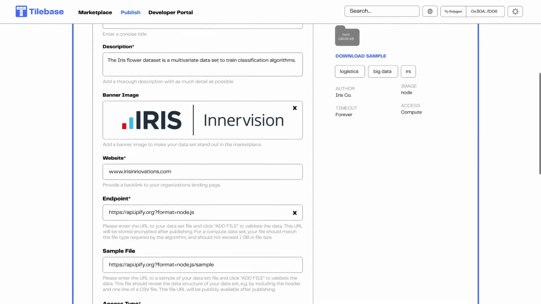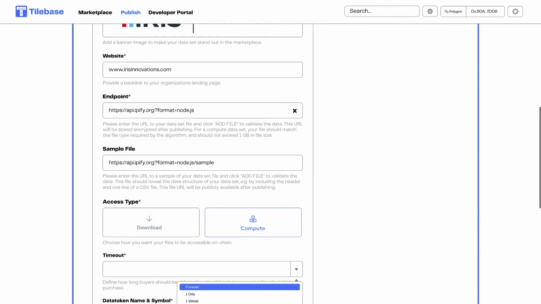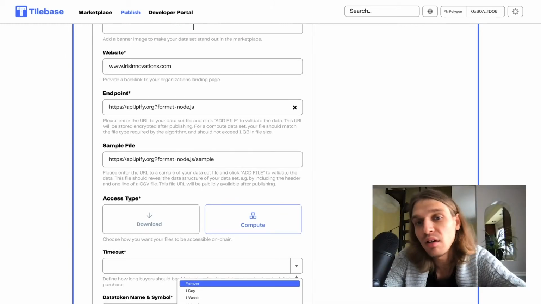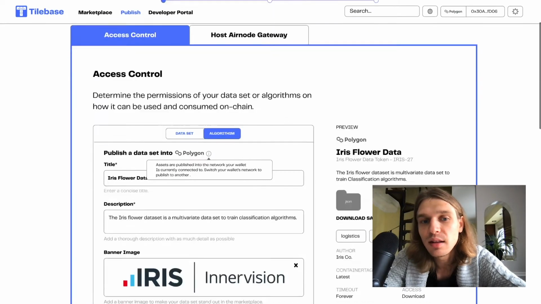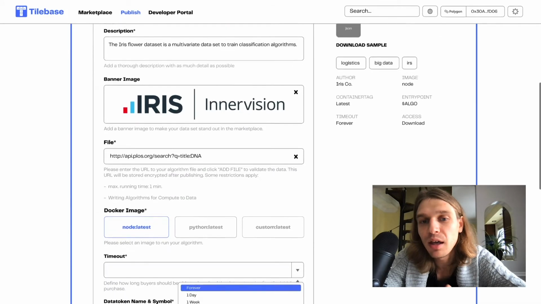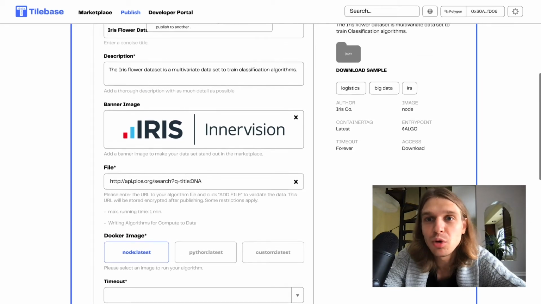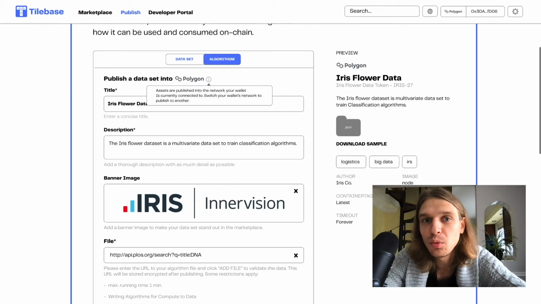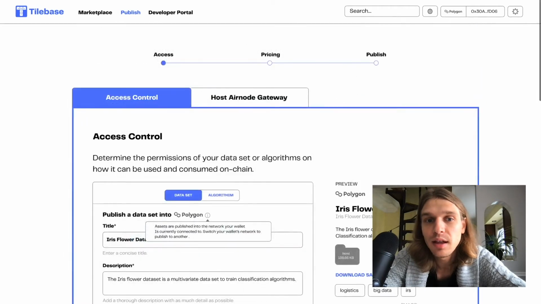and establish our metadata, our title, our description, website backlink, and the endpoint that we would like to access. That endpoint could be a static file in IPFS, it could be in a Google Drive file, but it also could be a Node.js file. And when we click the algorithm section, that can either be in Python, a custom Docker image. It's really up to you on how you want to deploy and what data set you would like to make accessible on chain. Going back to the data set,